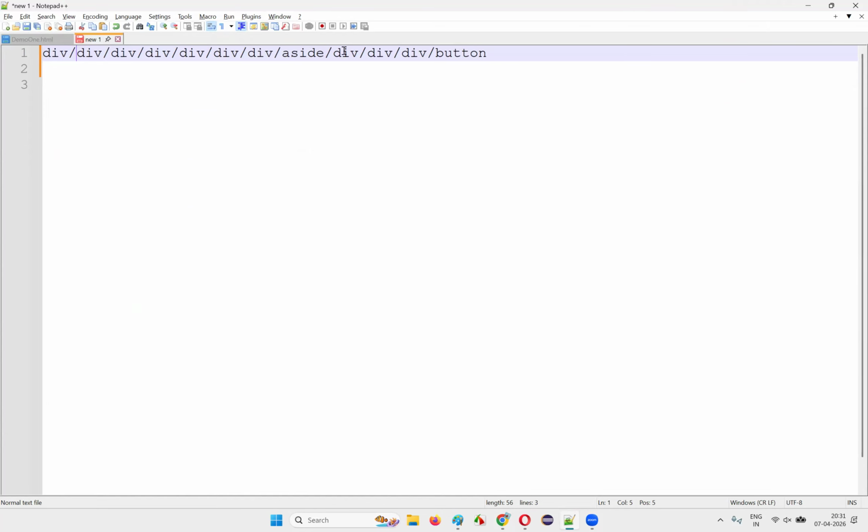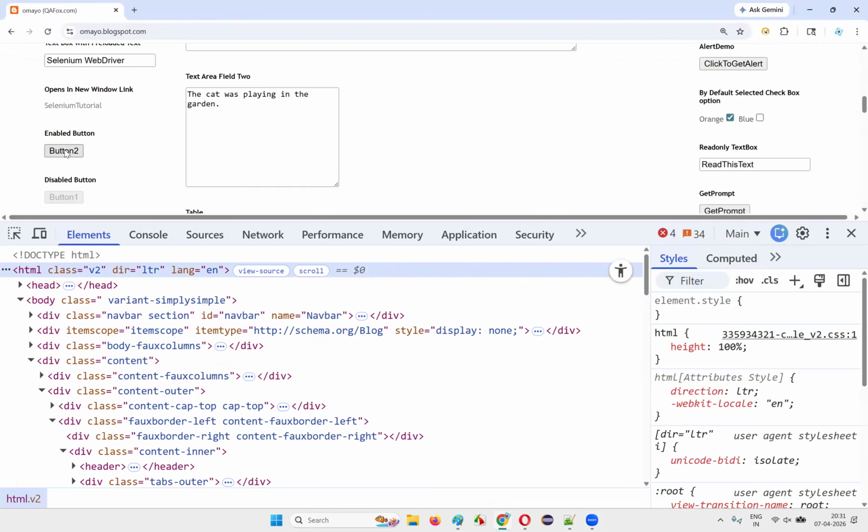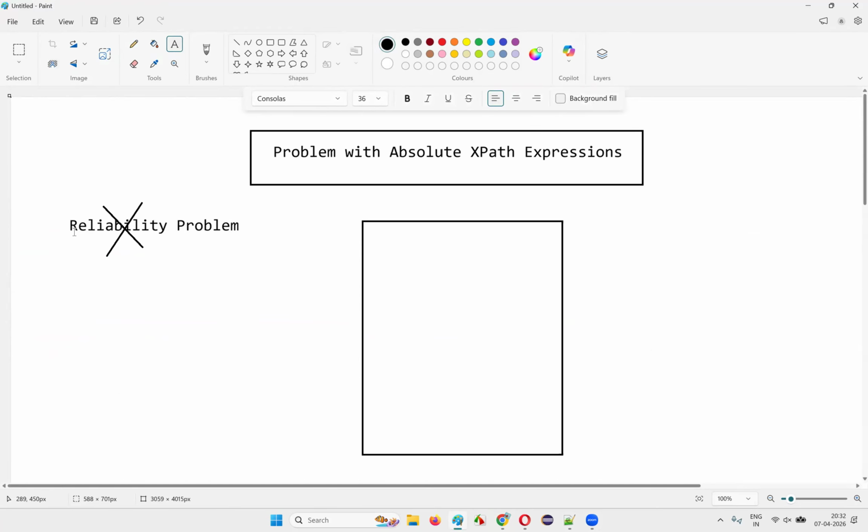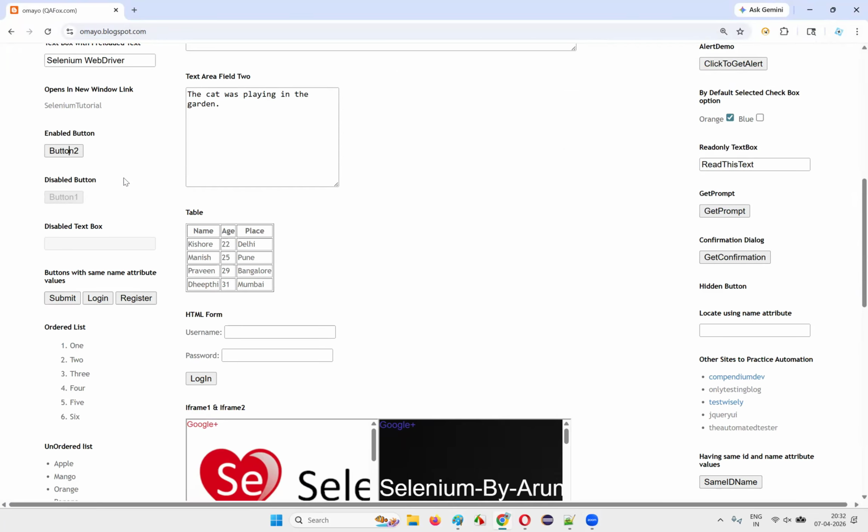So it is not easy, okay, to manually create this kind of absolute XPath expression for a particular element on complex, real application pages like this. It is going to be difficult, okay? So I don't recommend this kind of approach for writing absolute XPath expressions. Anyhow, we don't need to use absolute XPath expressions in real-time projects. I have already explained the reason, right? Why we should not use them: because of the reliability problem that I have explained here. So we are not going to use absolute XPath expressions in real time. So there is no need to write them manually.